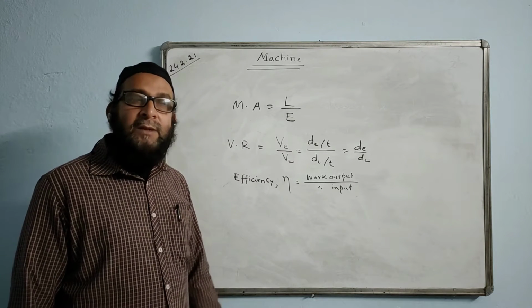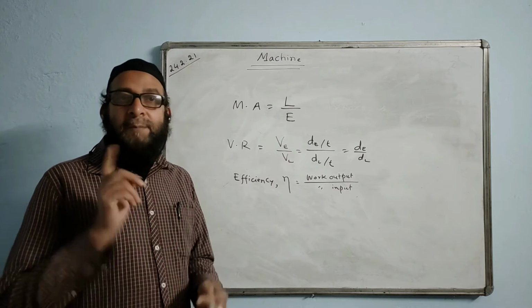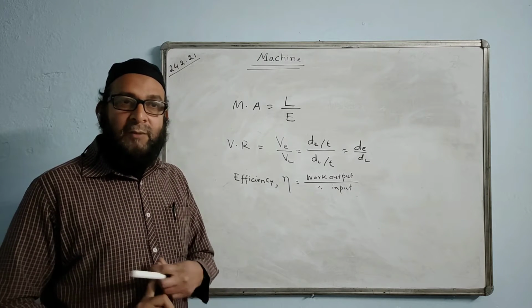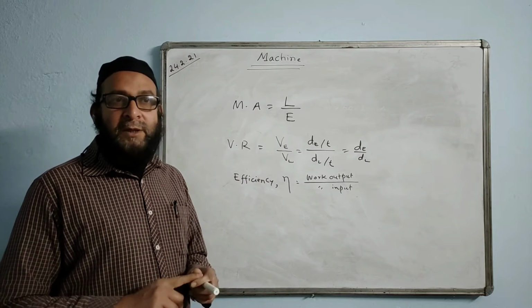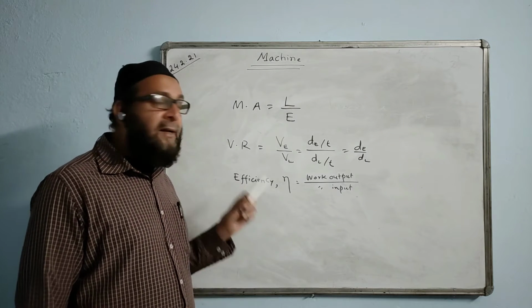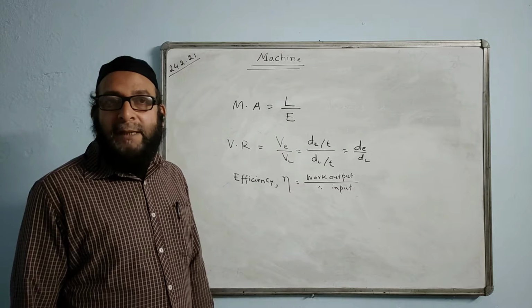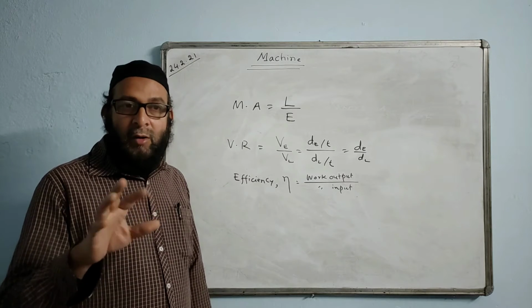What is an ideal machine? We say a machine whose efficiency is 100% or 1. In fraction it is 1, in percentage it is 100%. Such a machine is called an ideal machine. What is a practical machine? One whose efficiency is less than 1 or less than 100%.